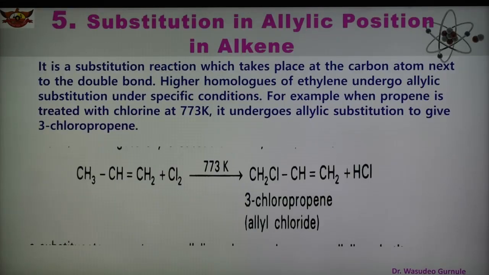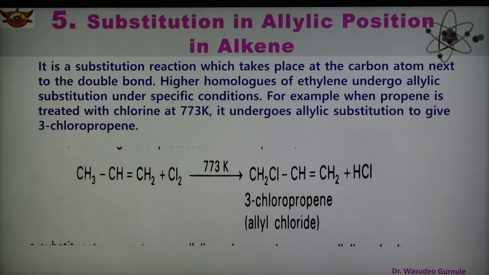Now next is number 5, substitution in allylic position in the case of alkene. Both are there, substitution in allylic position and also in vinylic position of alkene. But here we are discussing the substitution of allylic position of alkene. In this case, it is the substitution reaction which takes place at the carbon atom next to the double bond. So this is the important sentence. This substitution in allylic position, it is the substitution reaction.